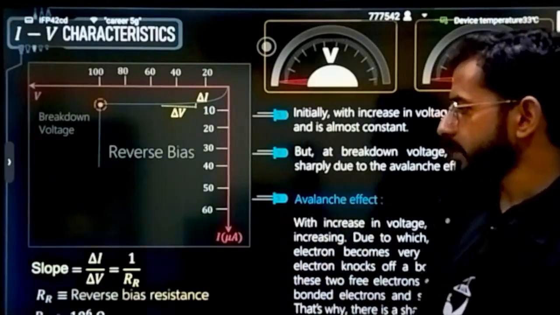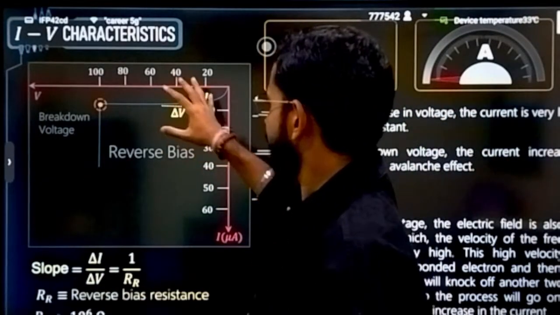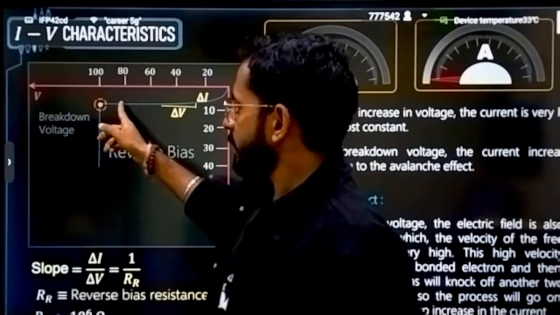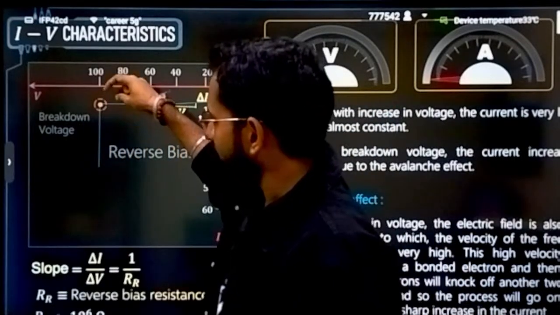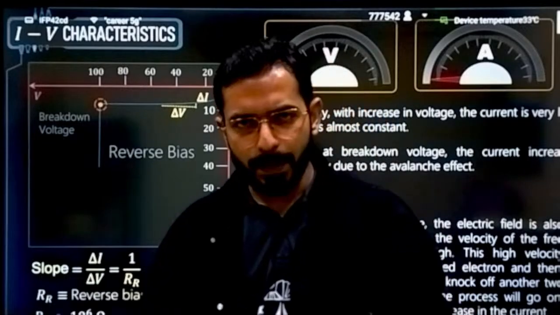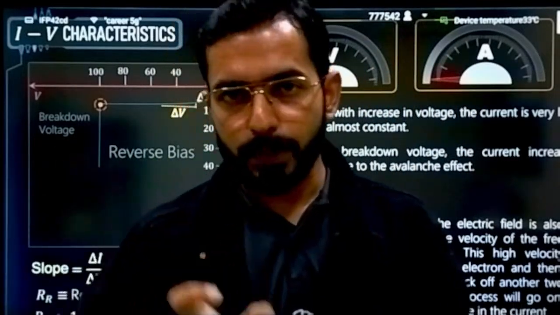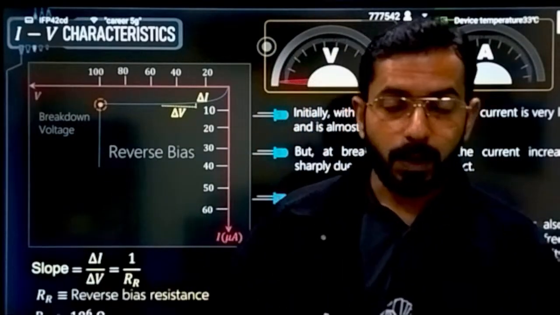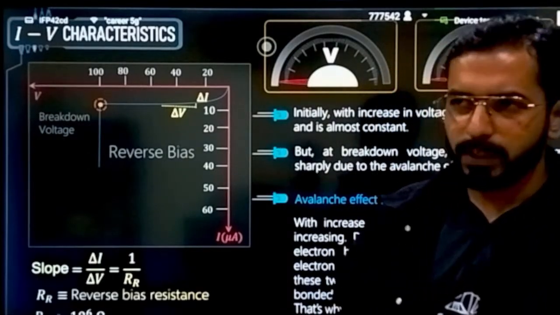When you watch the IV characteristics, you will see an interesting thing. What is that interesting thing? This is the IV characteristic that you will have. Current will be very, very less up to a certain point. But at a certain potential, current will increase significantly. Why has that happened? This potential at which the current increases significantly is called what? Breakdown voltage. That potential is called breakdown voltage.